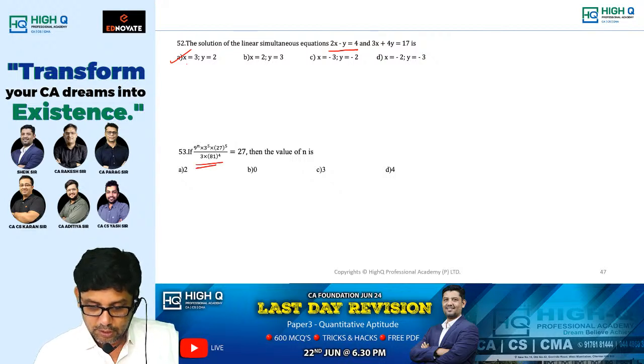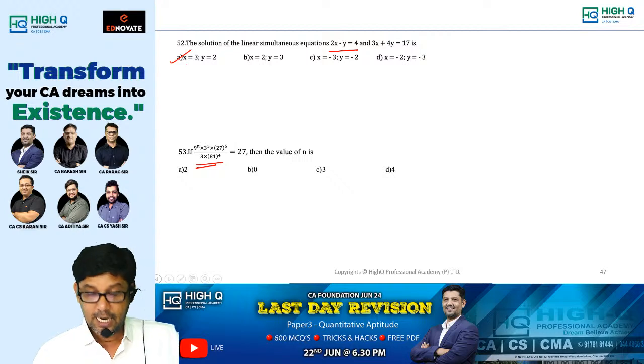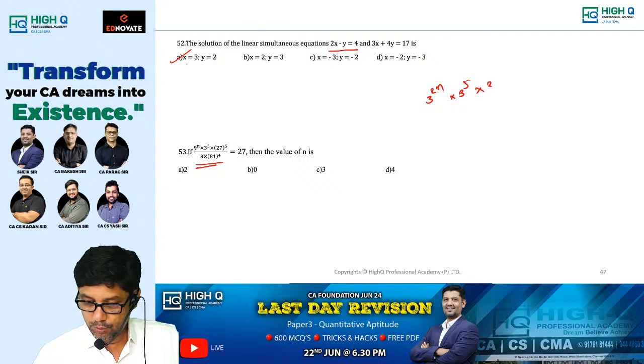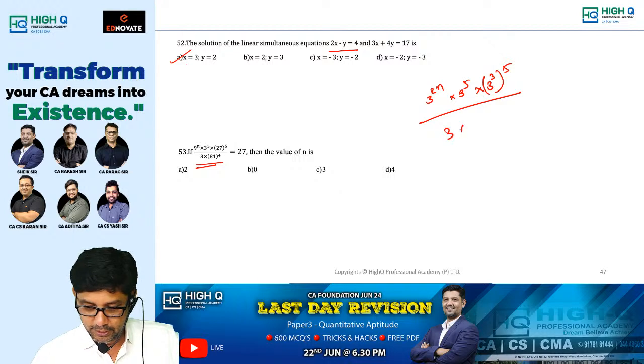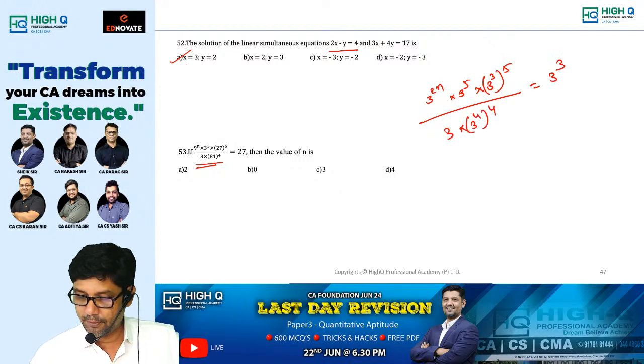9 power n. See, by looking at the question from indices, everything is a power of 3. So can we write it as 3 power 2n into 3 power 5 into 3 power 3 whole power 5 divided by 3 power 4 whole power 4 is equal to 3 power 3.